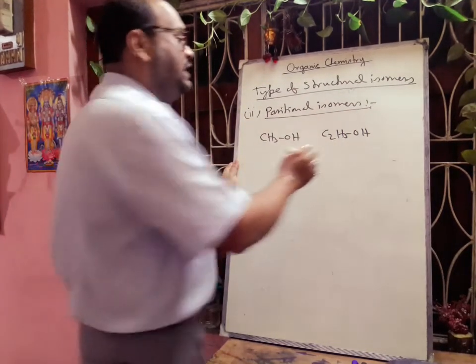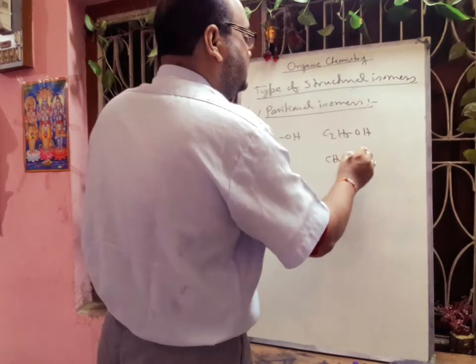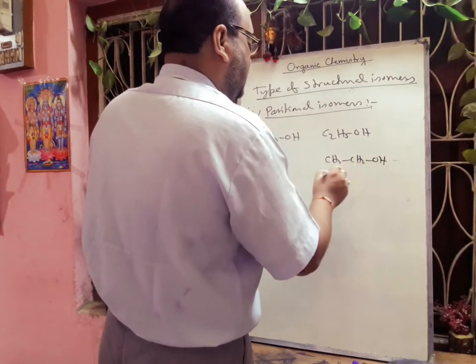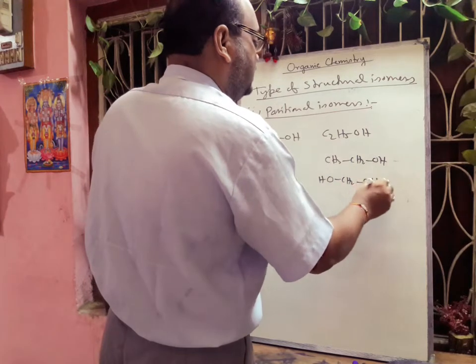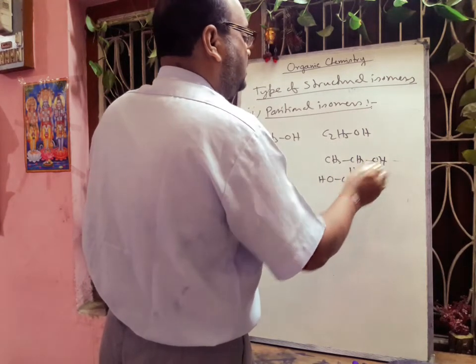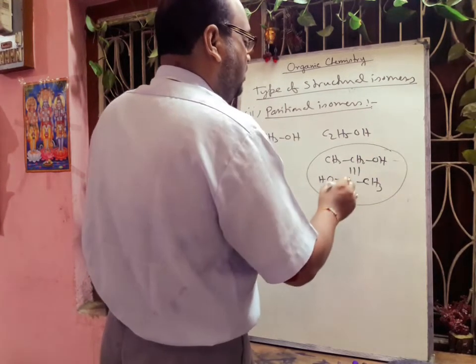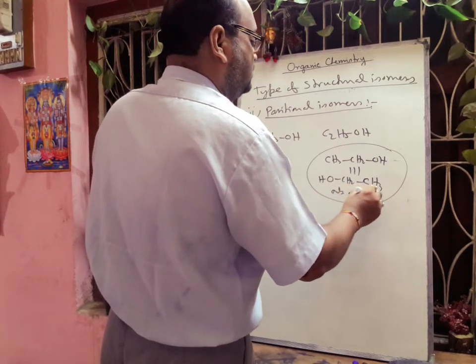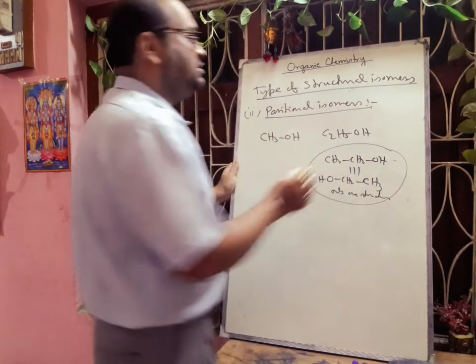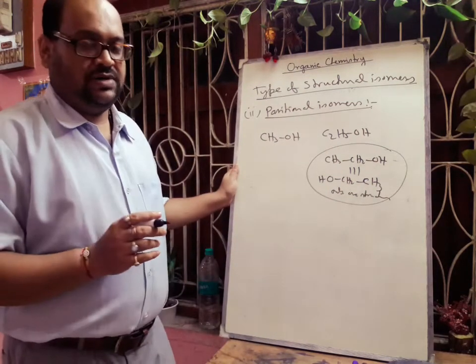If we write CH3, CH2OH, and another way if we write OH this side, CH2, CH3, these 2 structures are equivalent. So there will be no isomer, only one structure. So in case of ethanol there will be no position isomer.